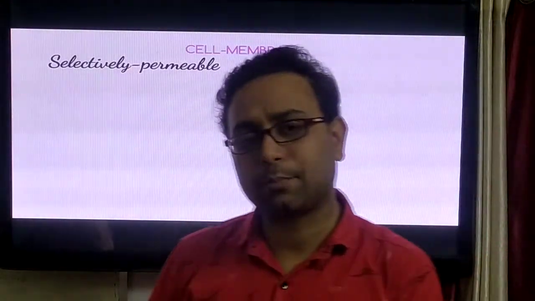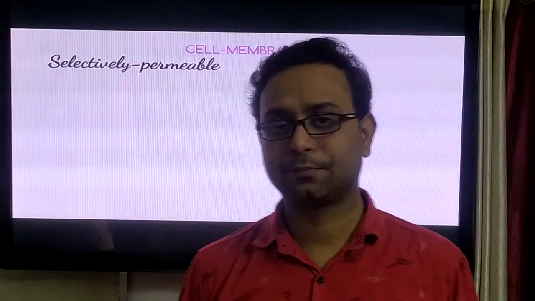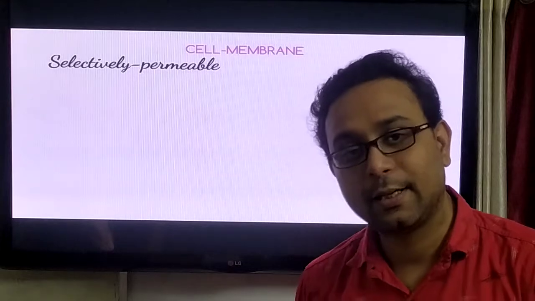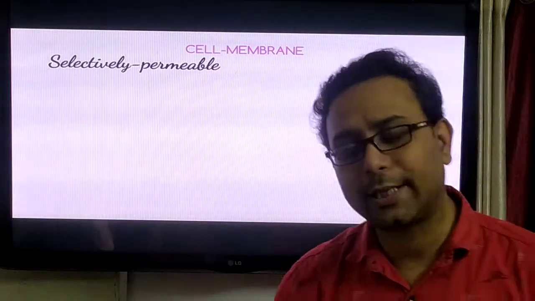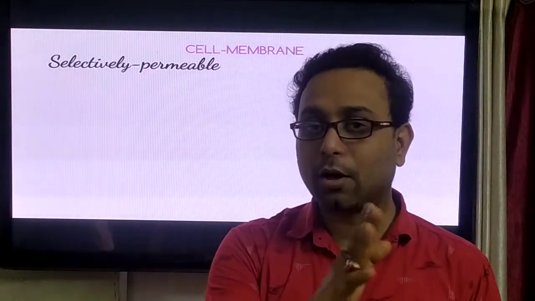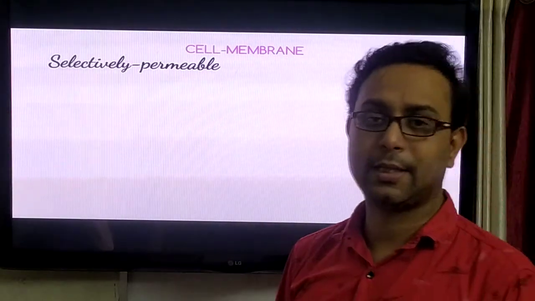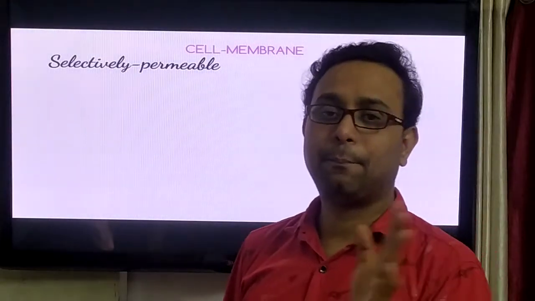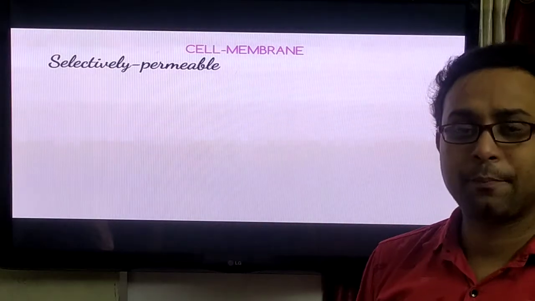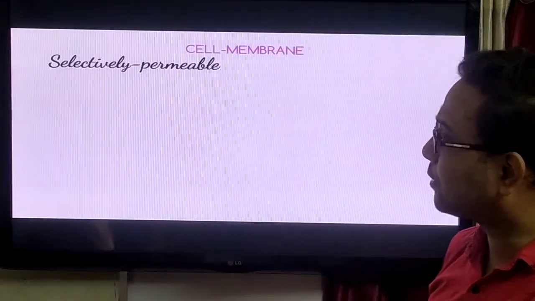So what is the function of the cell membrane? They help the transportation system in the cell. Different materials enter or exit the cell, and that is controlled by the cell, because all the material cannot enter or exit the cell, because the cell membrane is selectively permeable in nature. Selectively, only some molecules can pass through it. So this is also a function of the plasma membrane, that is an important part in your CBSE 9 syllabus.